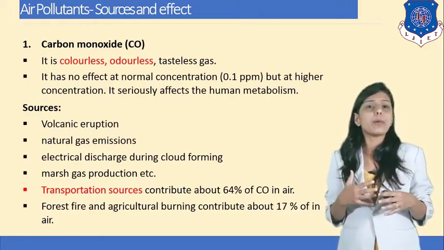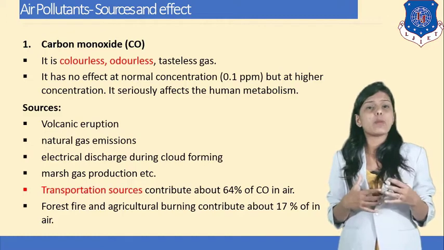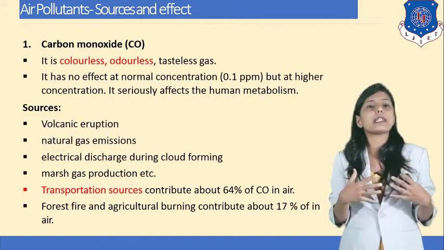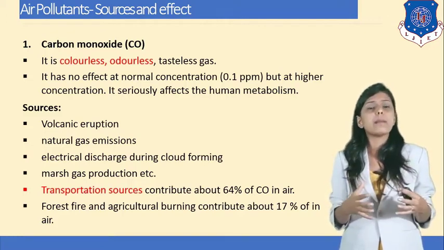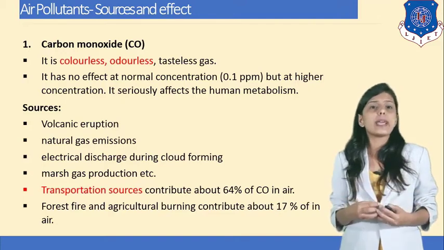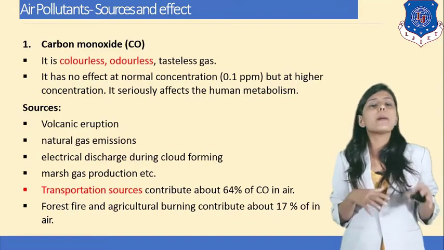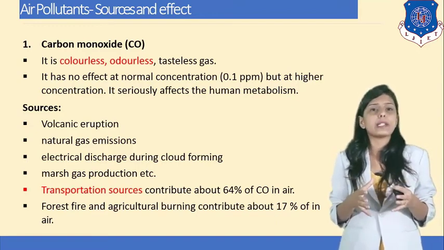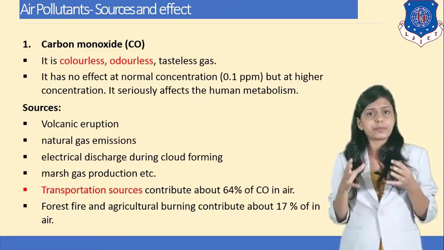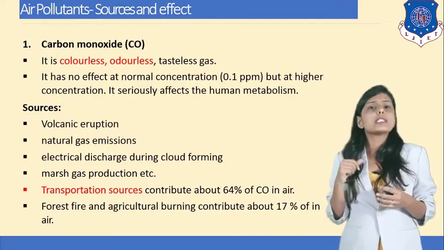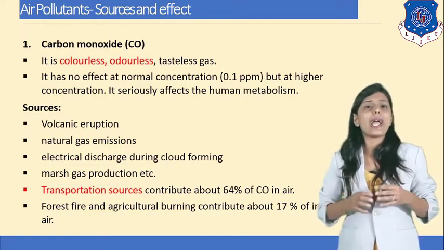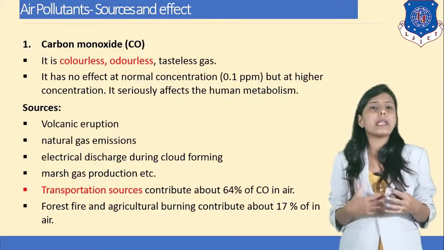All these air pollutants which are entering the atmosphere are ultimately affecting the environment. In the environment, human beings are there, plants are there, animals are there. All the components of the environment are affected by air pollutants. What are the sources of carbon monoxide? Why is carbon monoxide increasing day by day?